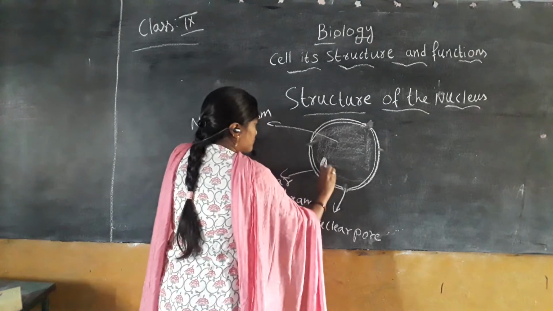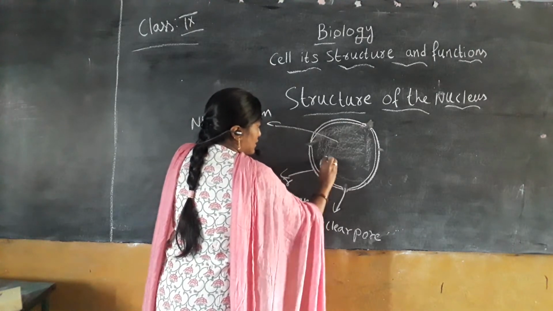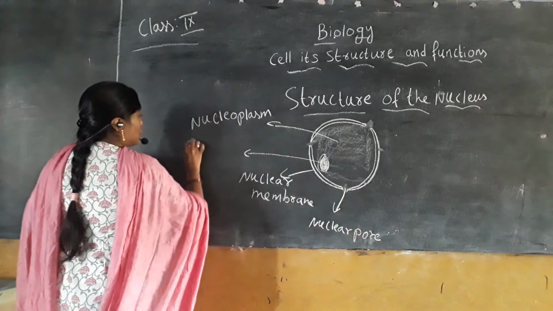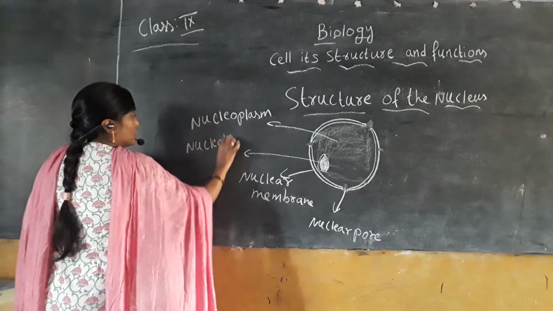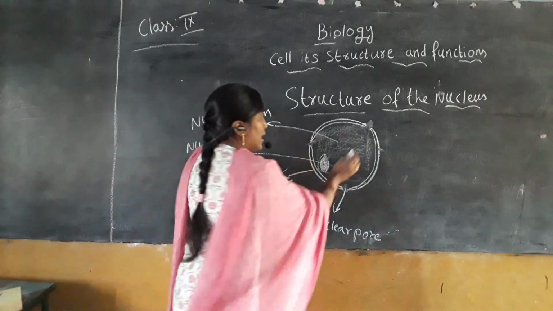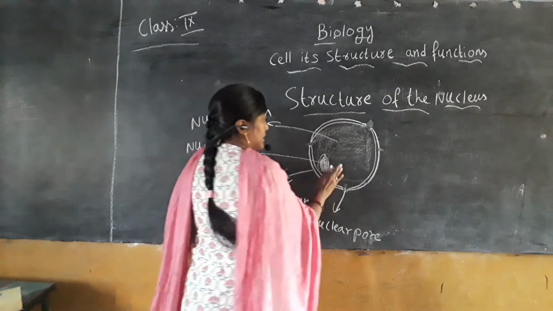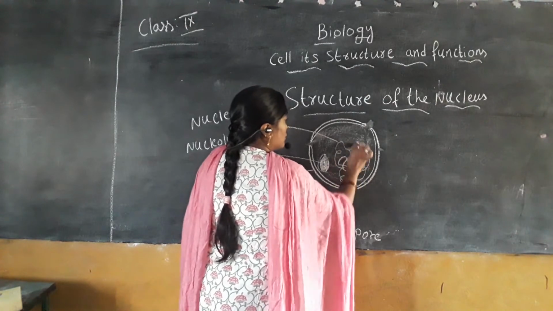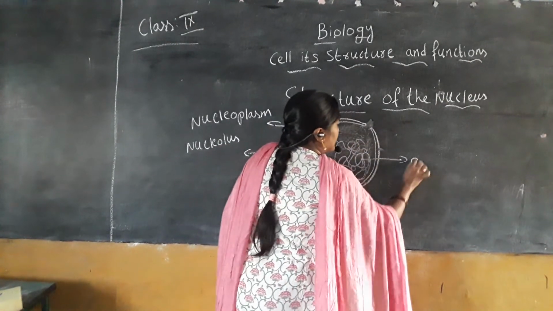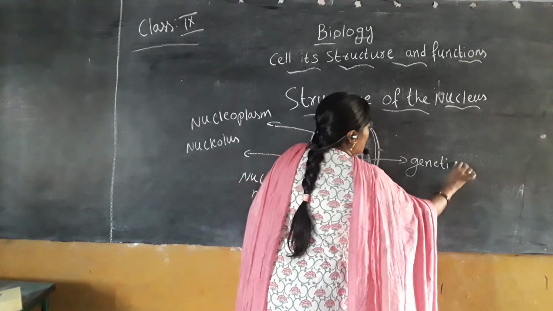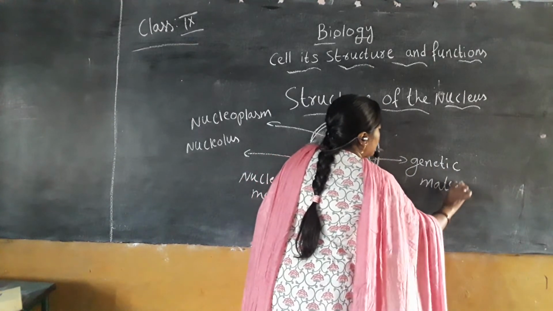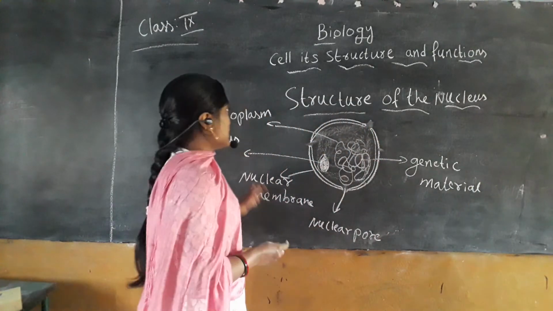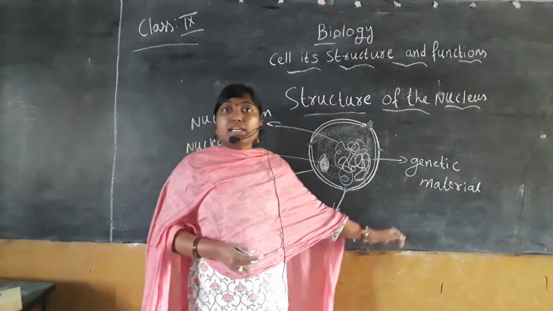And here a distinct shape is called the nucleolus. And as I said, the nucleus contains the genetic material, which is mainly responsible for carrying the characters from parents to their children. So this is the structure of the nucleus.